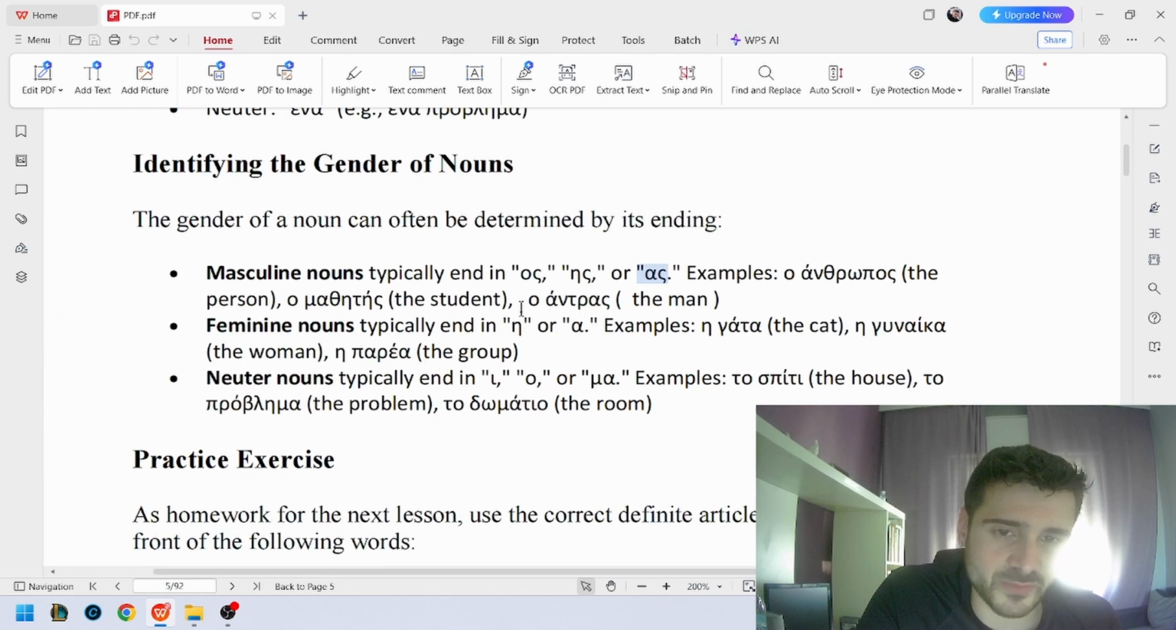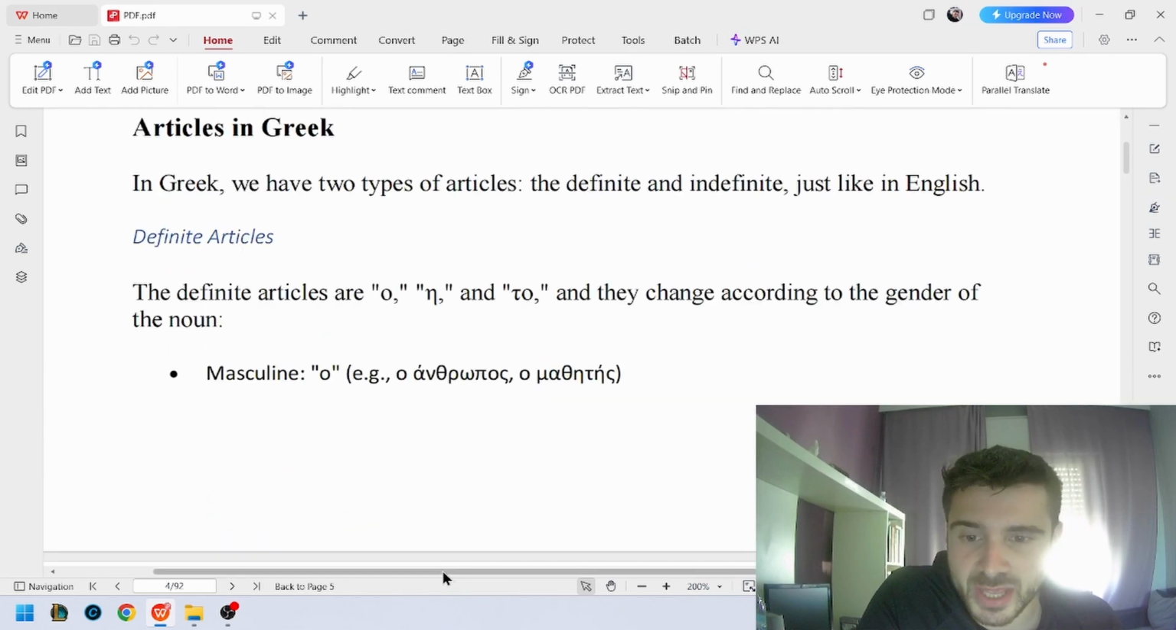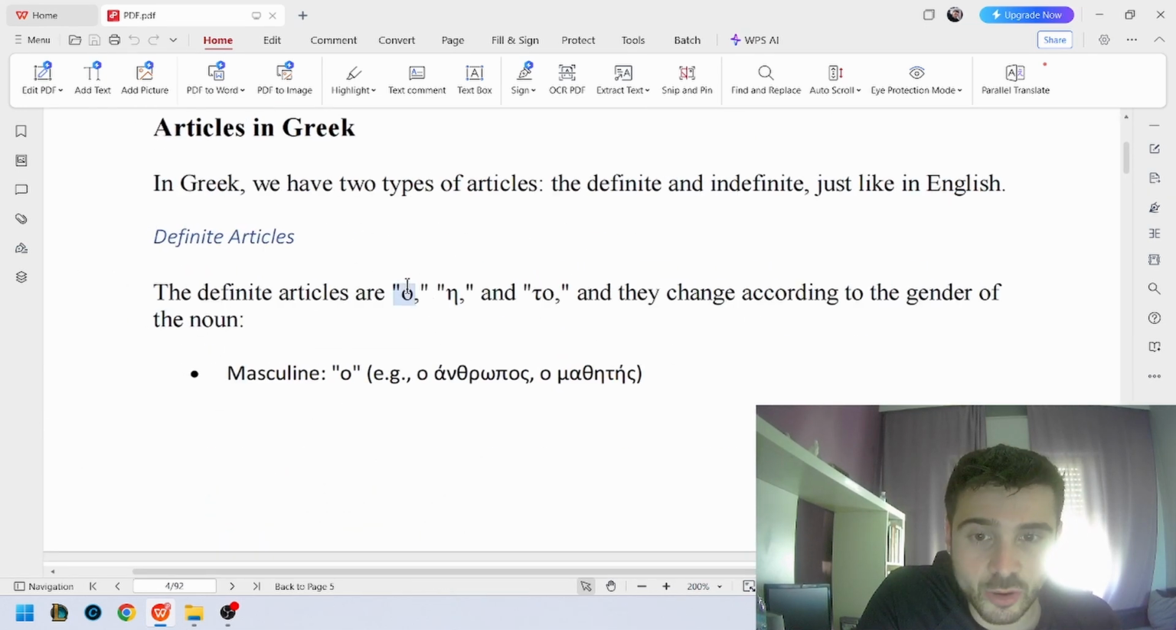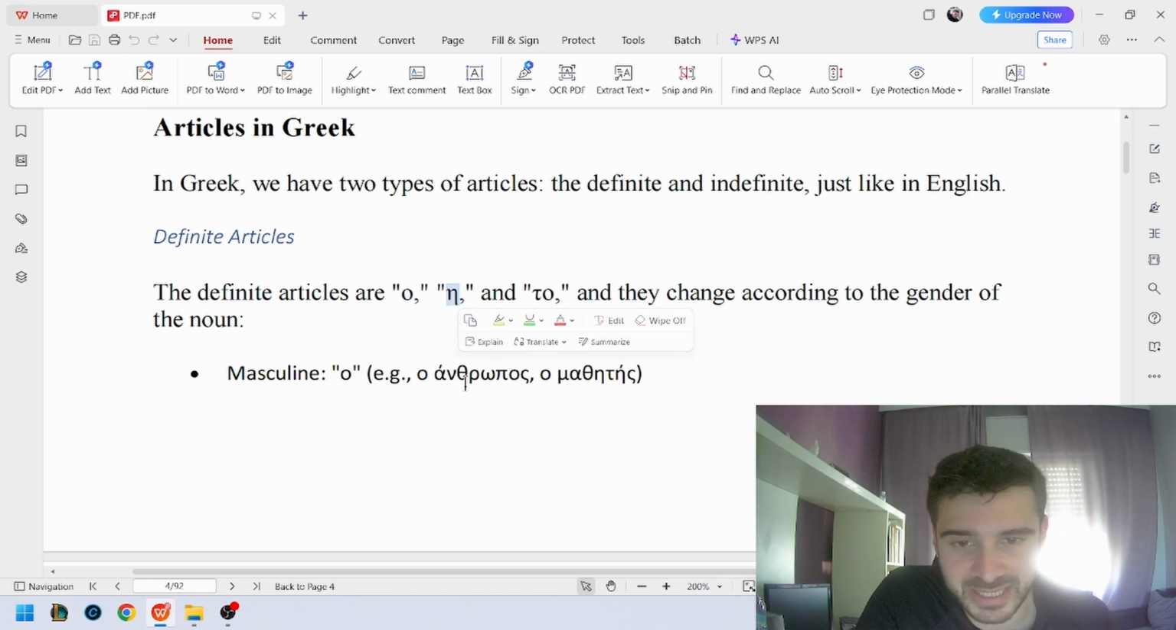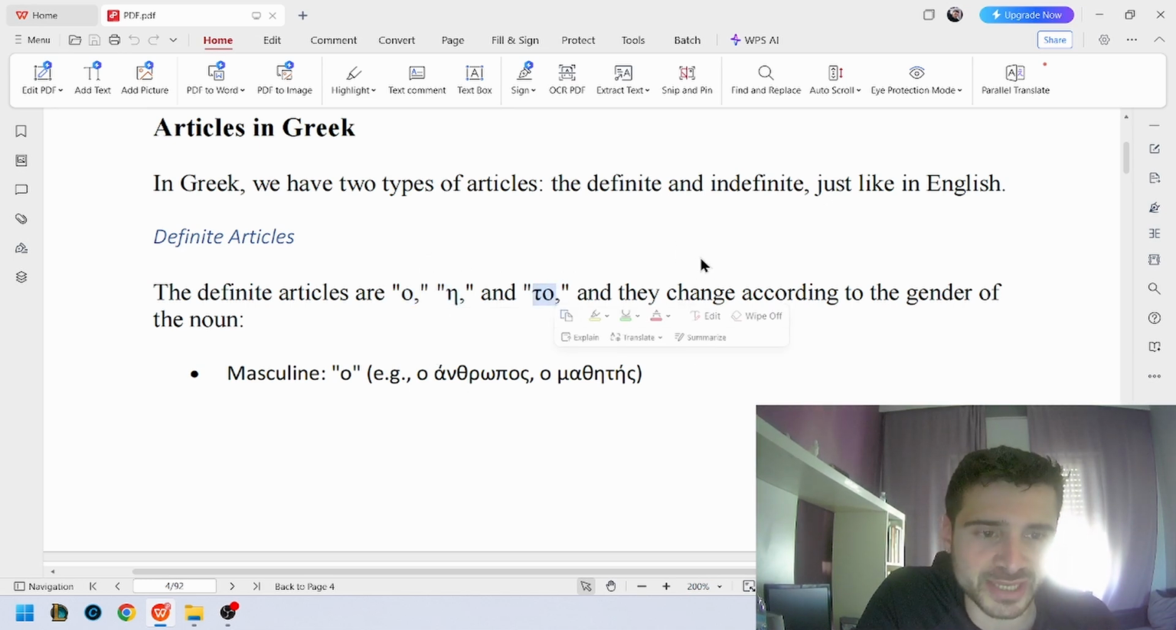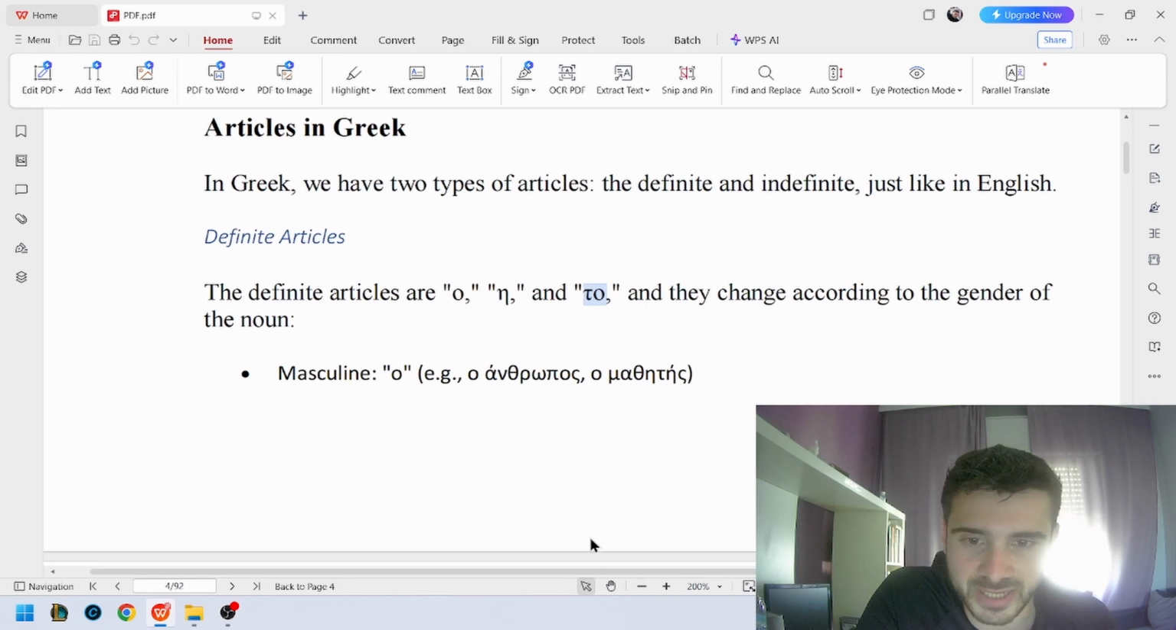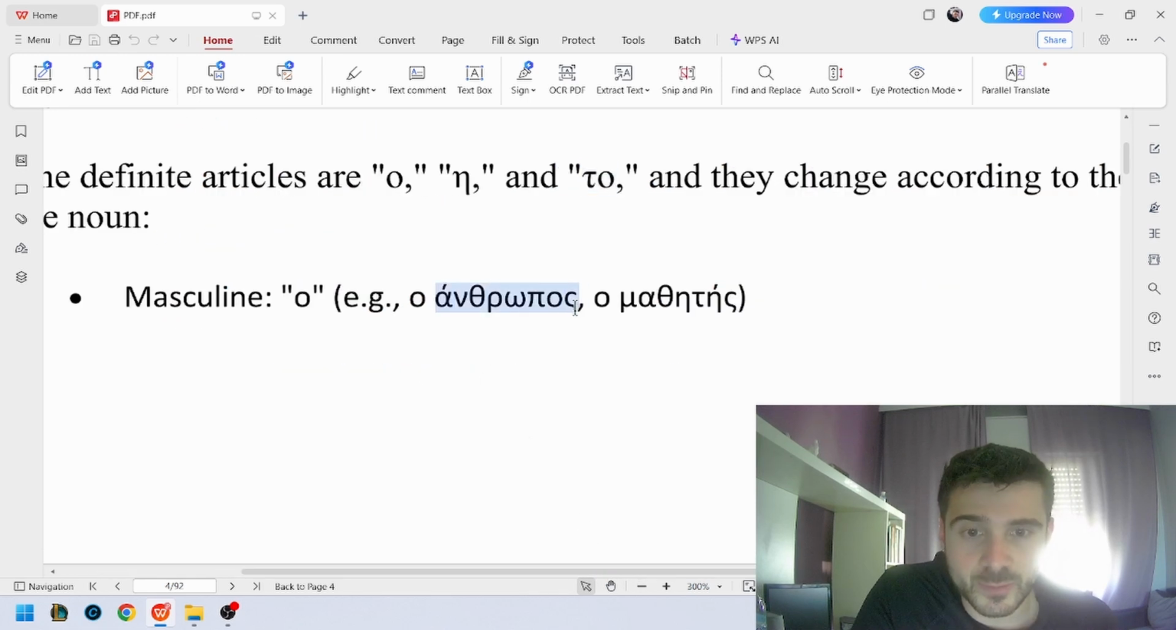Let's see some examples. First of all, let's see the articles. Λοιπόν, we have three articles. O is the masculine article, we use it before masculine nouns. E is the feminine article, and to is the neutral article. The word human in Greek is anthropos. It's a masculine word, so if we want to say the human, we will say o anthropos. If you remember the word anthropology, it comes from this word.